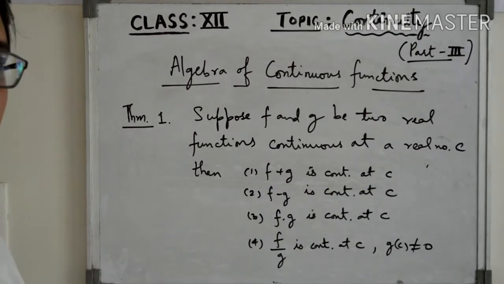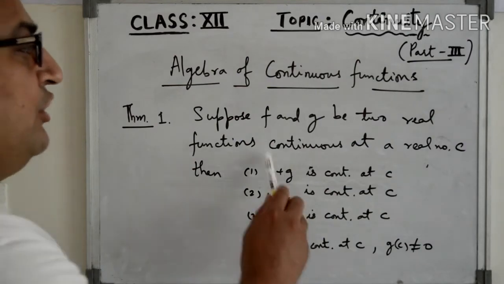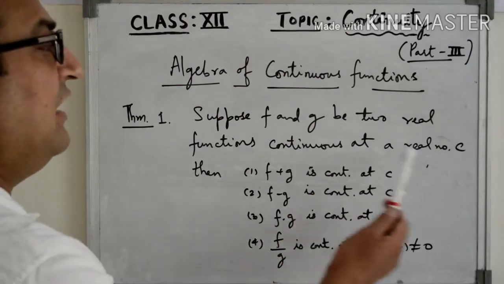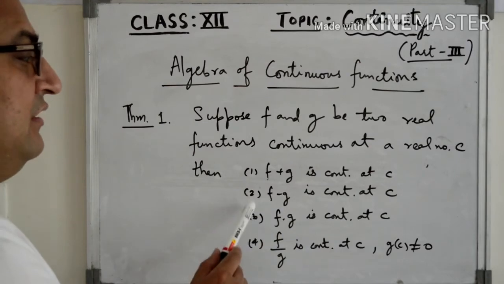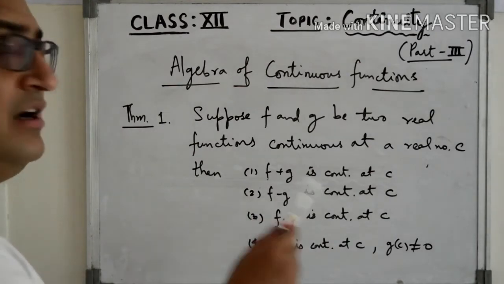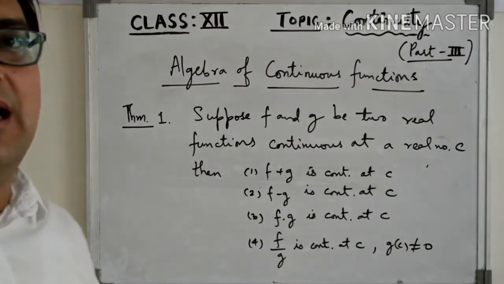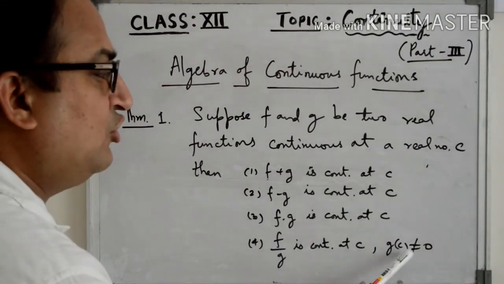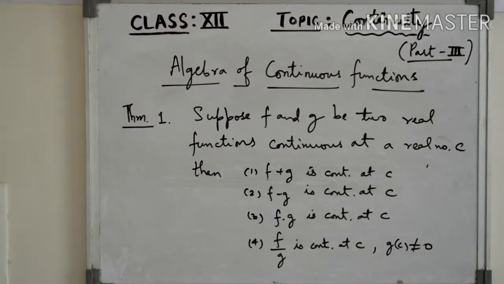So we start with theorem 1. Suppose f and g be two real functions continuous at a real number c. So these two functions f and g, they are real functions and they are continuous at a point c. Then their sum f plus g, their difference f minus g, their product f into g and their division f by g will be continuous at c. And please note, in this fourth case the c should be a point where g of c should not be equal to 0, right? So this is the algebra of continuous functions.